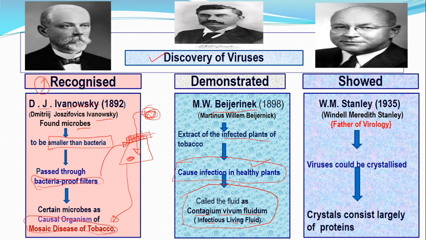But what should be its structure? What should be its structural components? It was not explained by Beijerinck. Later on, the great scientist W.M. Stanley, Wendell Meredith Stanley, crystallized that liquid, and he found that it contains a large amount of protein, not only protein, but nucleic acid and protein.